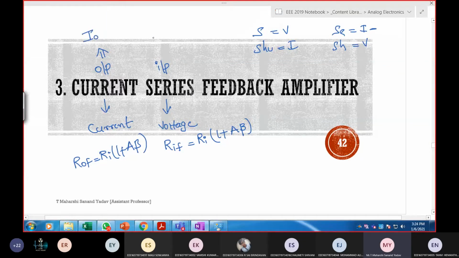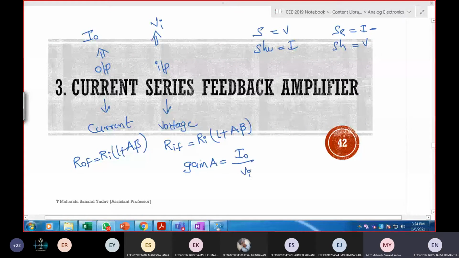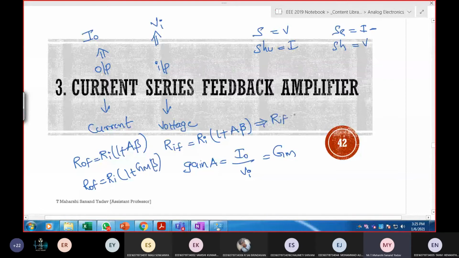Input is series, means it is voltage, Vi. So the gain can be written as output by input, I out by Vi, which is GM. So the final answer is ROF equal to Ro into 1 plus GM times beta. Here also the same thing: RIF is equal to Ri into 1 plus GM times beta.